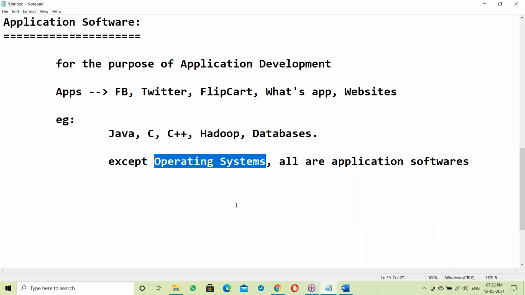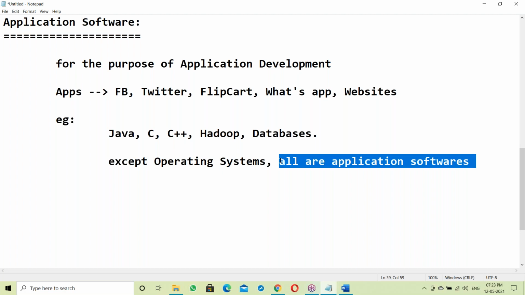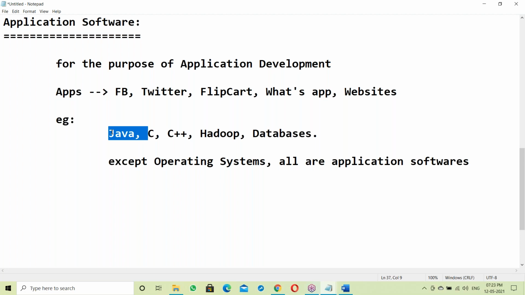Except operating systems like Windows, Linux, Unix, all are application softwares. Java is application software. Hadoop is application software. Database is application software.